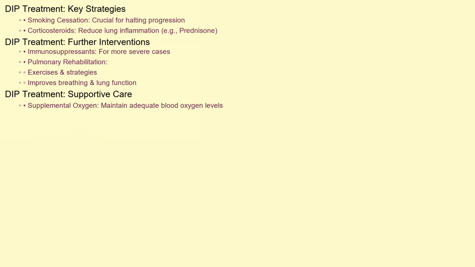The cornerstone of DIP treatment is smoking cessation. Quitting smoking is absolutely crucial to halt the progression of the disease. Corticosteroids, like prednisone, are often prescribed to reduce inflammation in the lungs. In more severe cases, other immunosuppressant medications may be considered. Pulmonary rehabilitation, which involves exercises and strategies to improve breathing and lung function, can also be beneficial. Finally, supplemental oxygen may be needed to help maintain adequate oxygen levels in the blood.